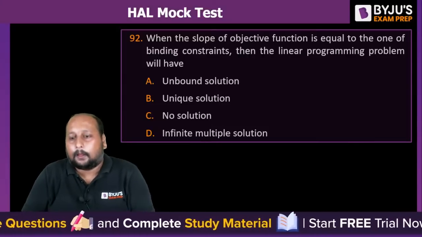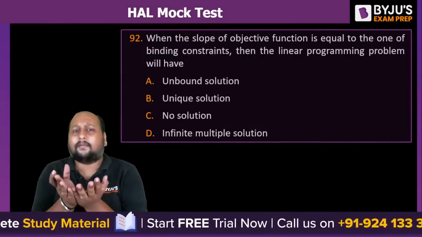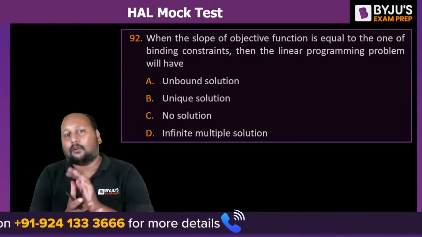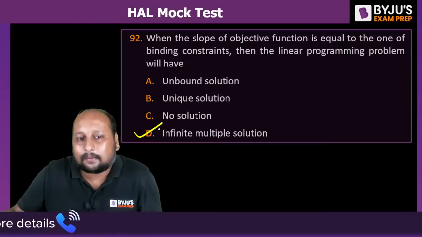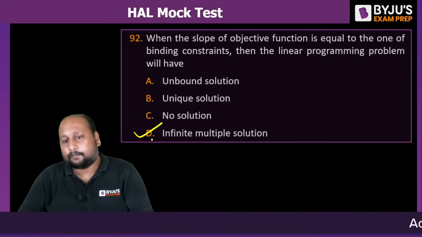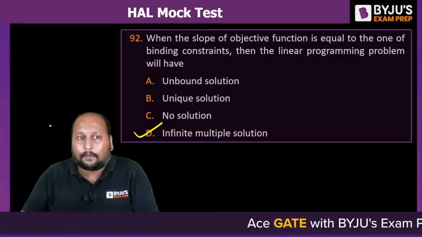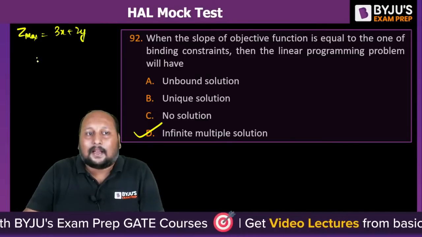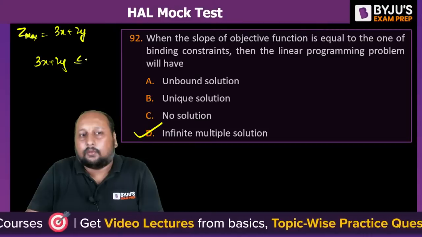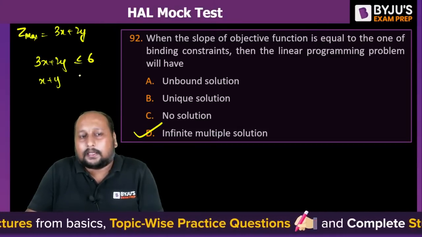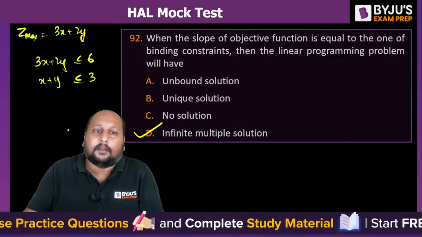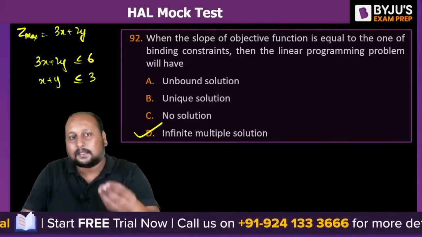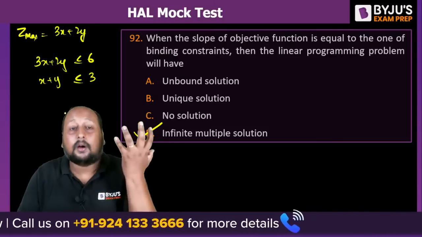Quickly. By simple reasoning, we know that whenever we have a binding constraint that is not a redundant constraint, and if the slope of the objective function is exactly equal to the binding constraint, then it simply means it is giving us infinitely many solutions. Okay, fine. Right, that means if I say the objective function is z max equals 3x plus 2y, and we have one more equation, 3x plus 2y less than or equal to, let us suppose 6, and x plus y less than or equal to, let us suppose 3, right? So from here I can clearly say it's an infinitely many solution. You can also solve it and check it, and you have to understand this from the concept.